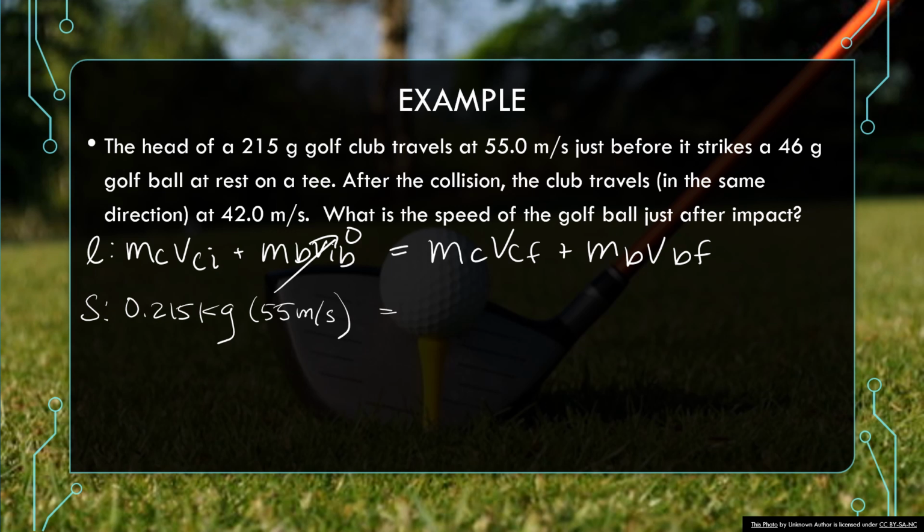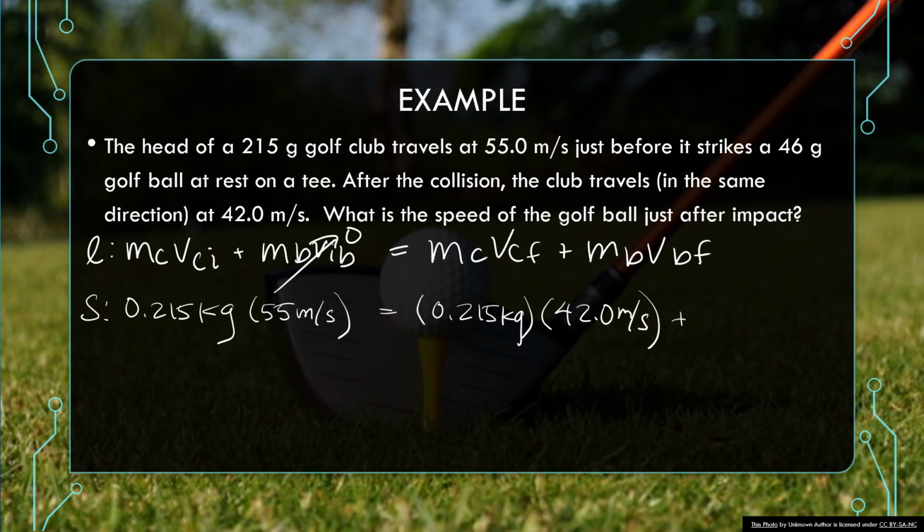And then I have, again, the club here, 0.215 kilograms times the final velocity of the club. Notice it's in the same direction. The direction is going to get very important on this because it's the same direction. I get to keep the positive sign and I don't have to think about a negative sign, which is nice.